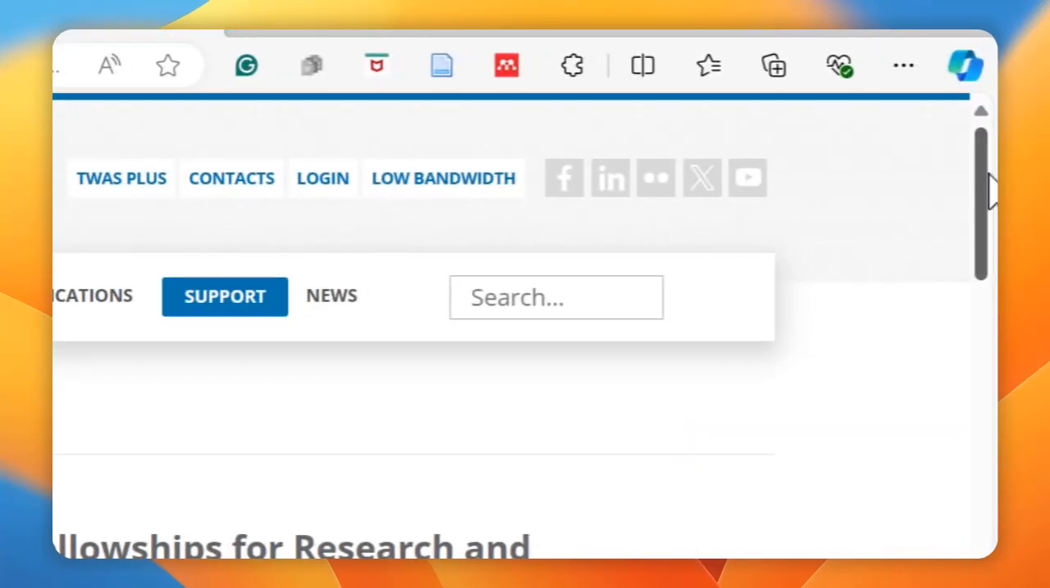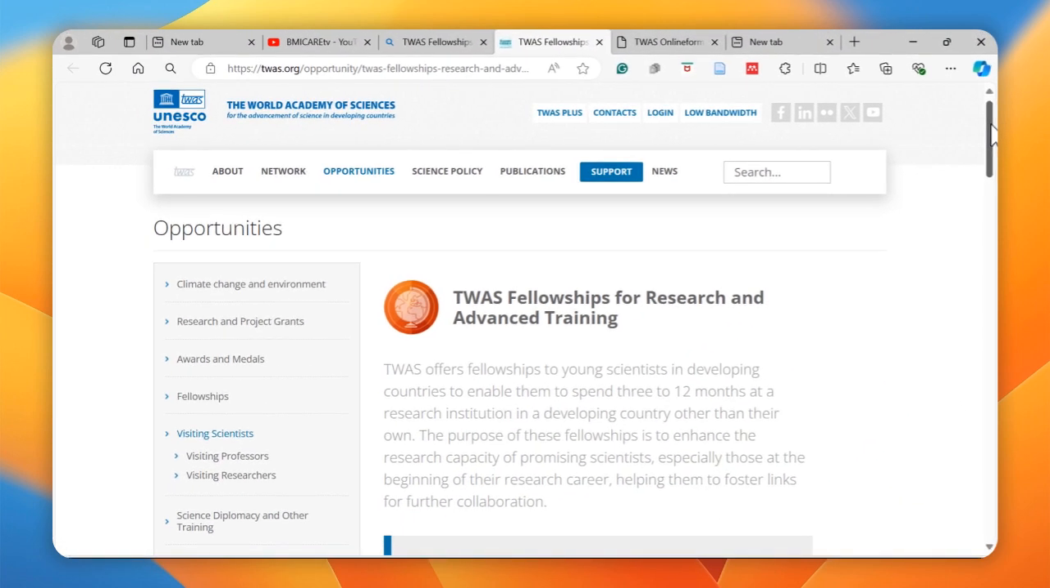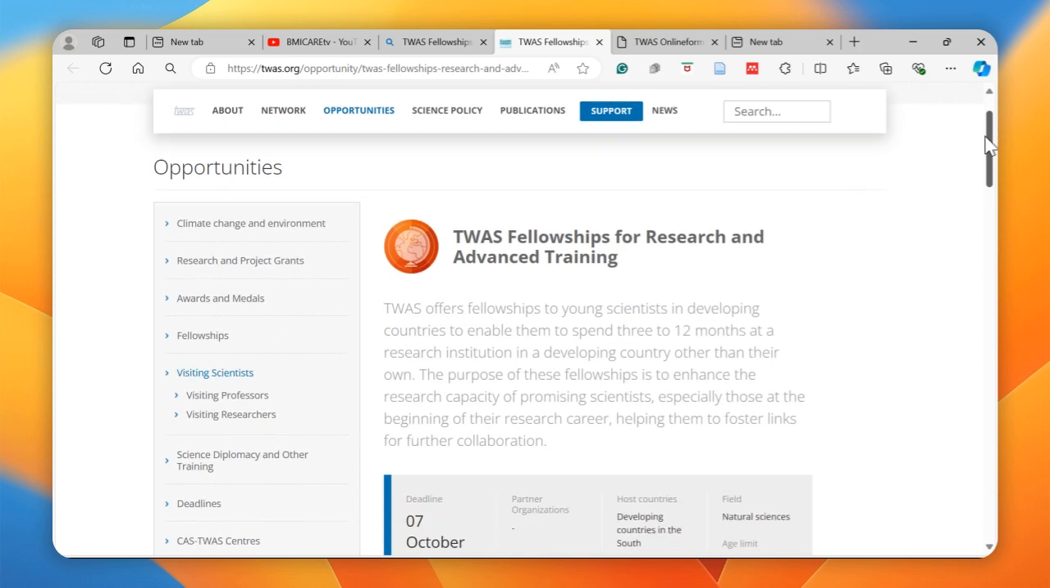As we get started, we're going to look at information that speaks to what this fellowship is all about, and then we'll look at the benefits, and then I will show you the web portal that you can use to apply to this scholarship opportunity.